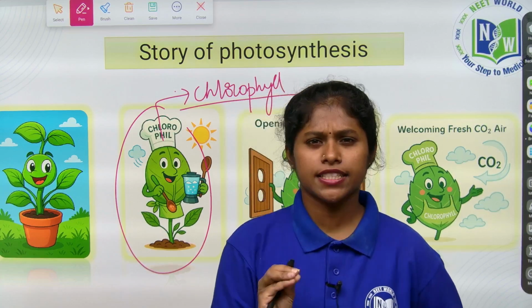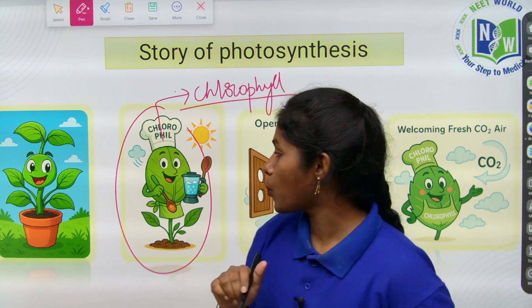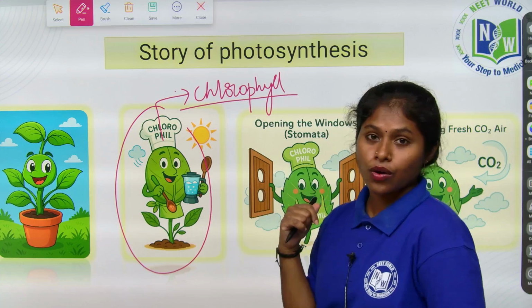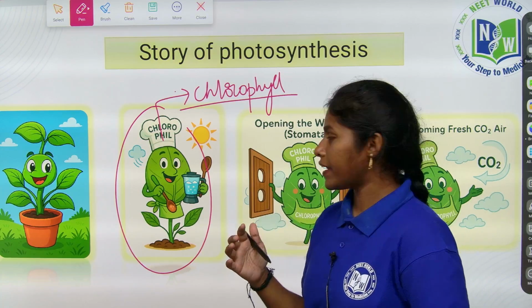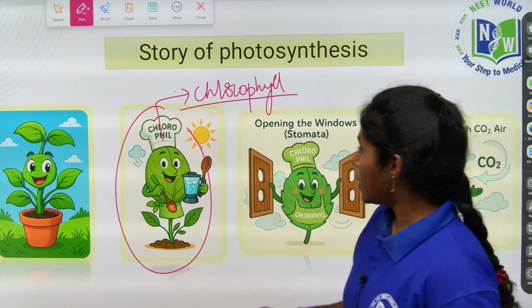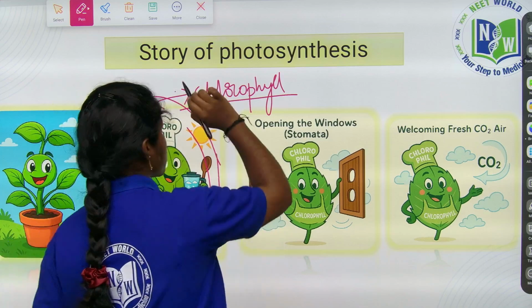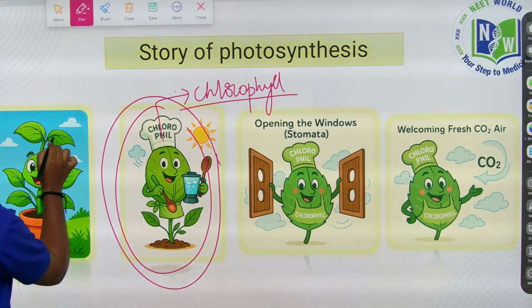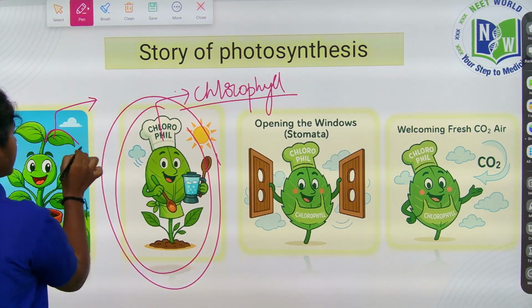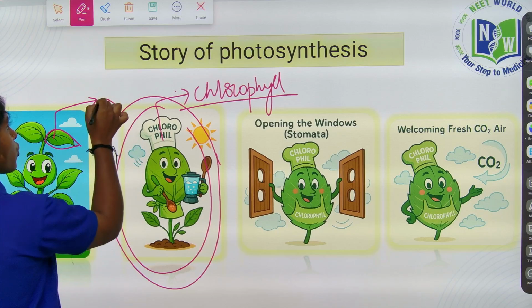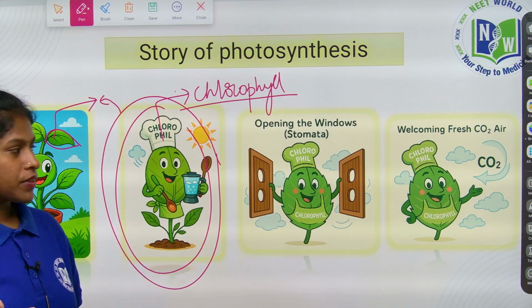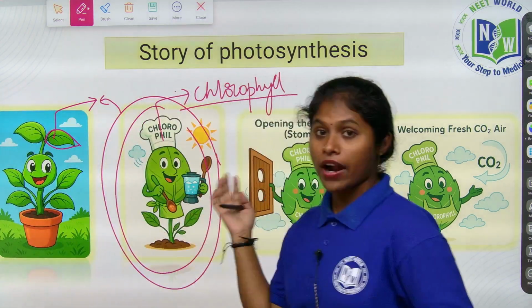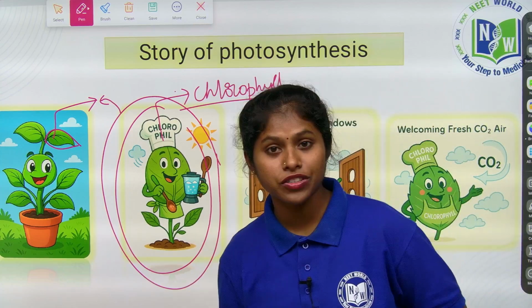He just needs light, and with that light he can prepare his own food. So how is he preparing it? Let's see. First, where is this great chef present, children? In the leaf of the plant. In the leaf, this chlorophyll chef is present, a very hardworking chef.